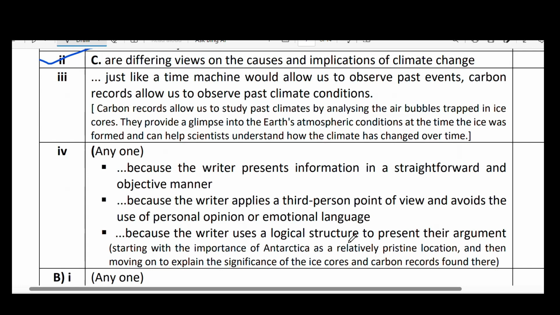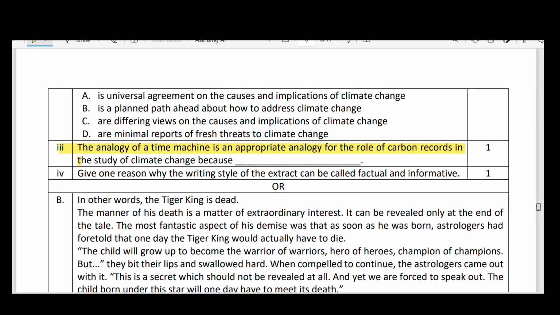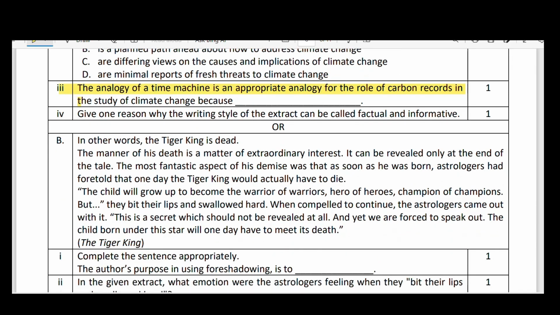When you are involved with emotion, you can't speak facts. And it is not personal, because the writer uses a logical structure to present his arguments. And next we'll go to the next bit, prose.